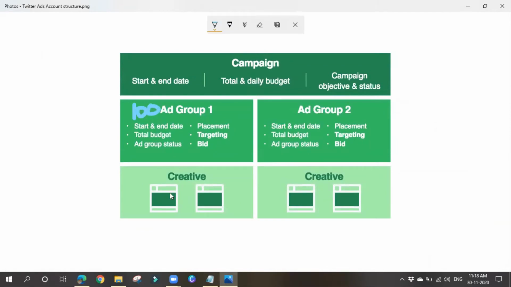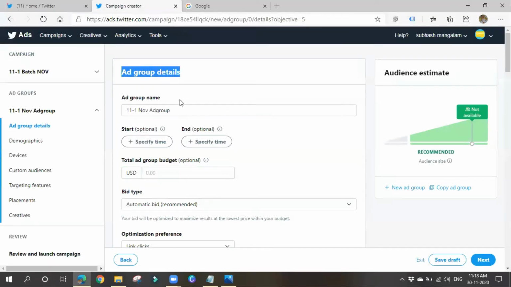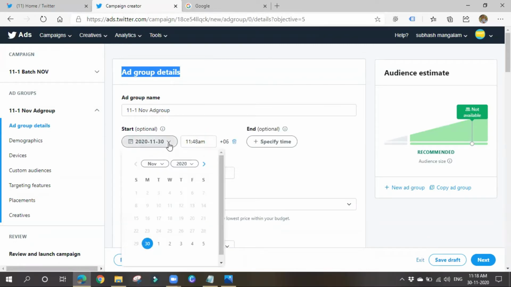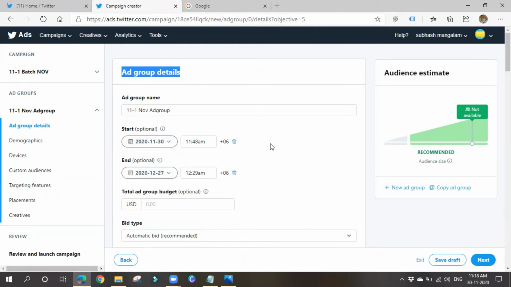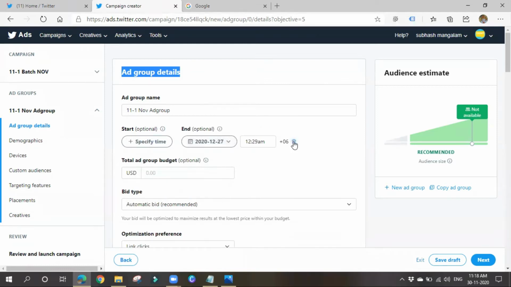I didn't get any info about how many creatives we can have. There is no limit, I think we can have as many as we want. So we can maintain 100 ad groups for each campaign. If you are maintaining multiple ad groups, you can also schedule which ad group must run at which time. It is optional again. If you want to specify any time and date, you can, or else you can delete it.